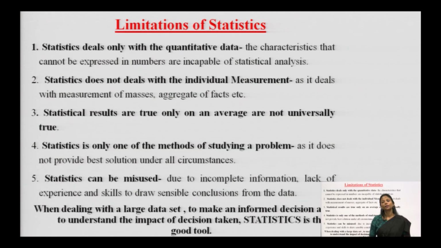Next comes, what are the limitations of statistics? Statistics deals only with quantitative data. It talks only about numbers, it cannot talk about quality. The characteristics that cannot be expressed in numbers are incapable of statistical analysis. For example, if somebody is beautiful, we cannot measure it in numbers.